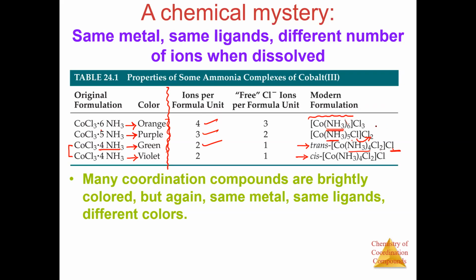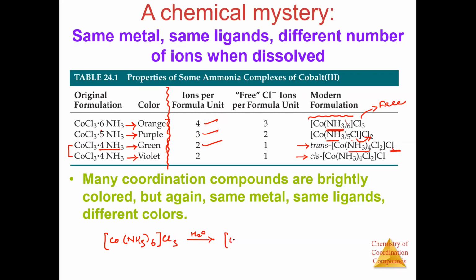Now in this case, you can see that here we have 3 Cl which is free, and it can ionize. So if you take Co(NH3)6 Cl3 and you add it to water, what will you get?